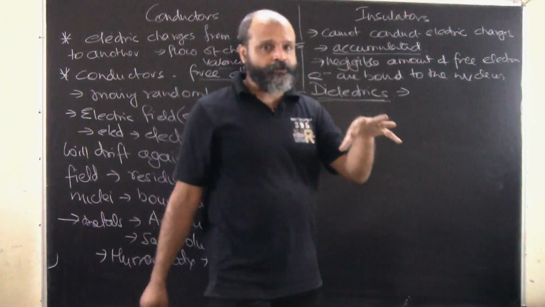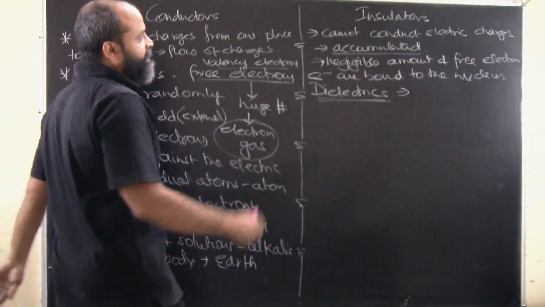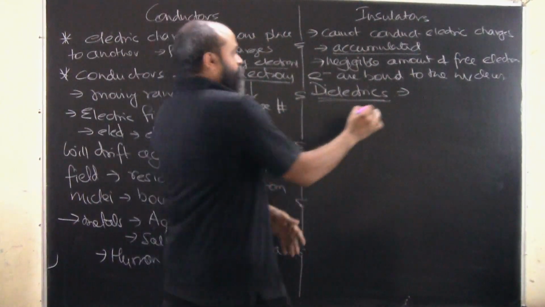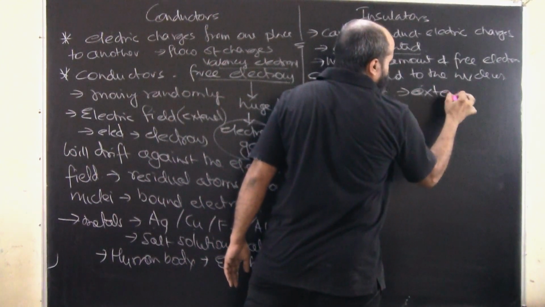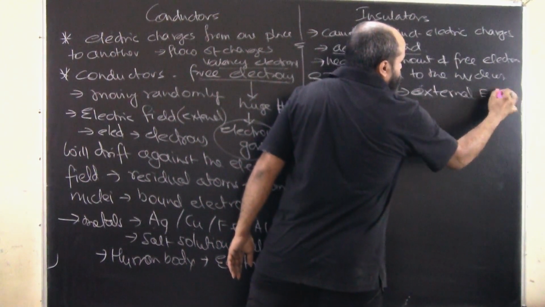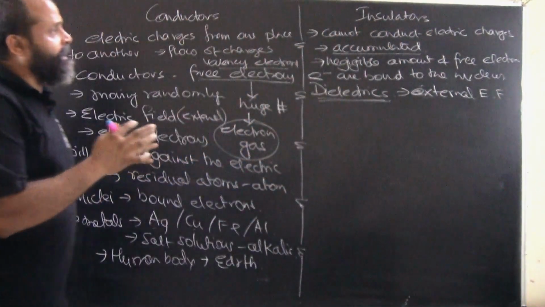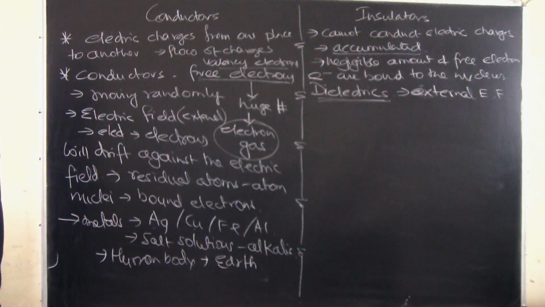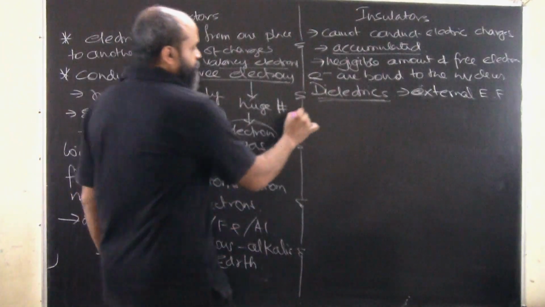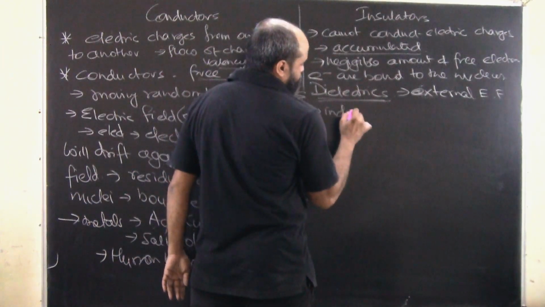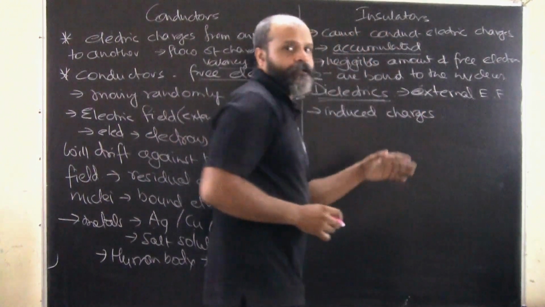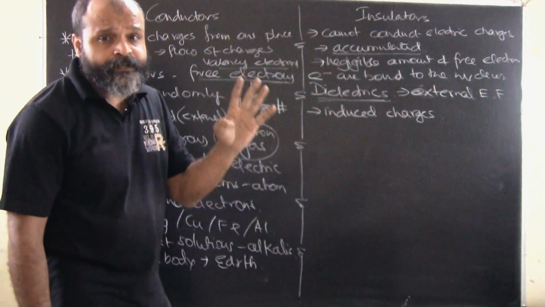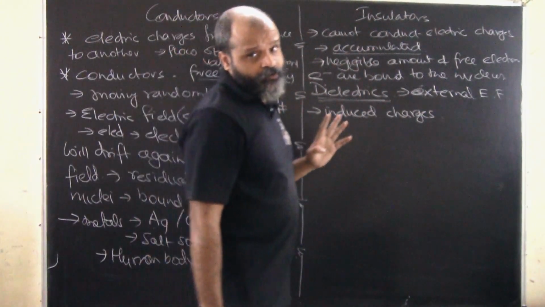Whereas when you subject an insulator or a dielectric to an external electric field, there are induced charges, because charges appear or disappear due to electrons.